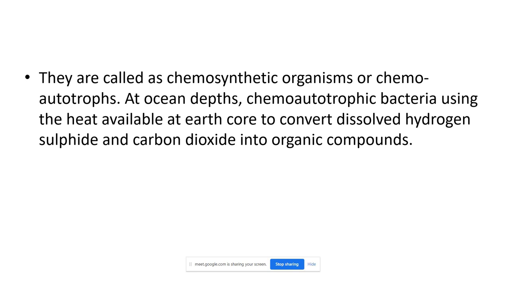So those bacteria are called chemosynthetic organisms, or we also call them chemoautotrophs because they are autotrophs. They give the energy to other organisms. They are synthesizing their own food. So other than plants, these are also producers. These are chemosynthetic organisms. Bacteria are also chemosynthetic. So this was all about the ecosystem.